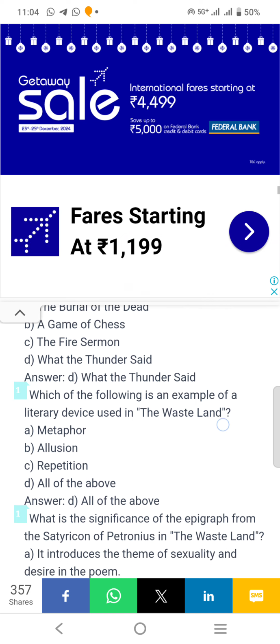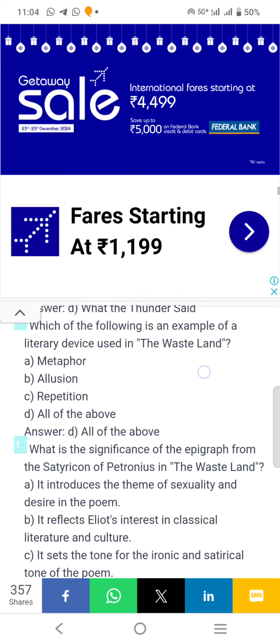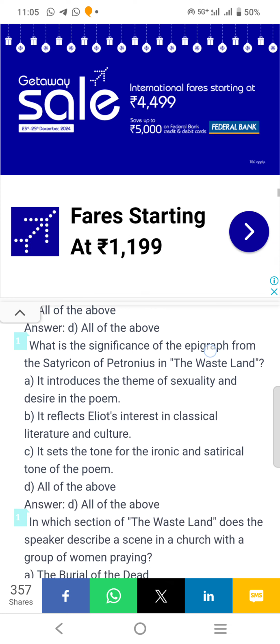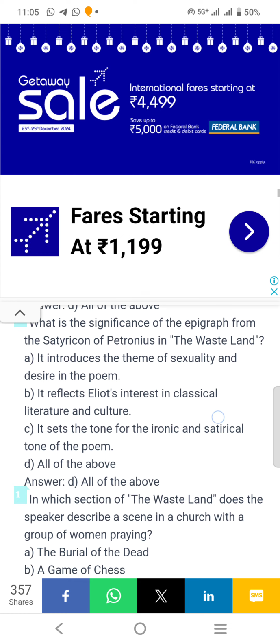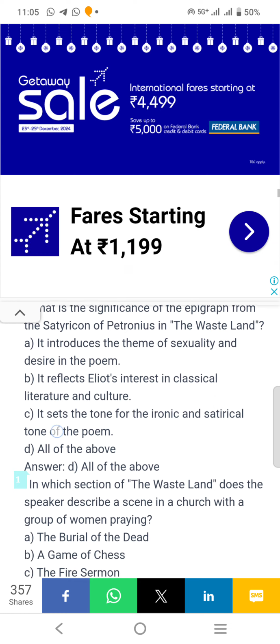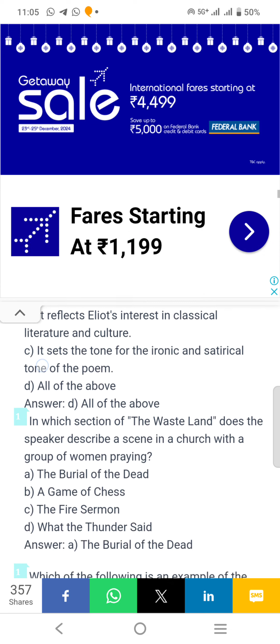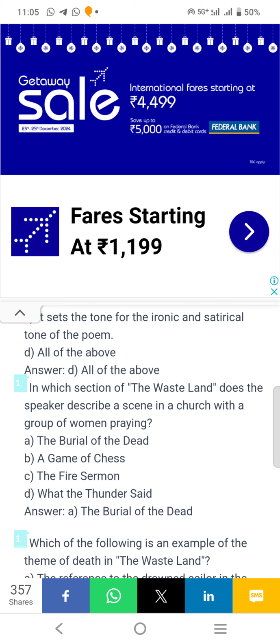Which of the following is an example of a literary device used in The Wasteland? Answer D, all of the above. Metaphor, allusion, repetition. What is the significance of the epigraph from the Satyricon of Petronius in The Wasteland? Answer D, all of the above. It introduces a theme of sexuality and desire in the poem. It reflects Eliot's interest in classical literature and culture. It sets the tone for the ironic and satirical tone of the poem. In which section of The Wasteland does the speaker describe a scene in a church with a group of women praying? Answer A, the burial of the dead.